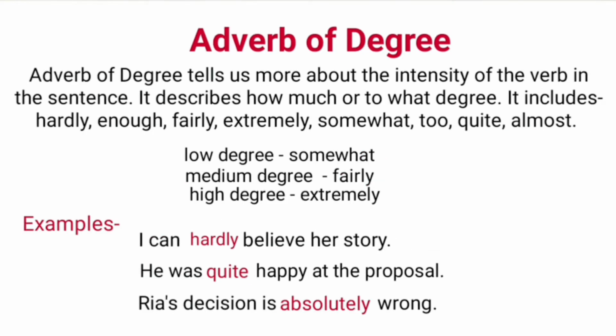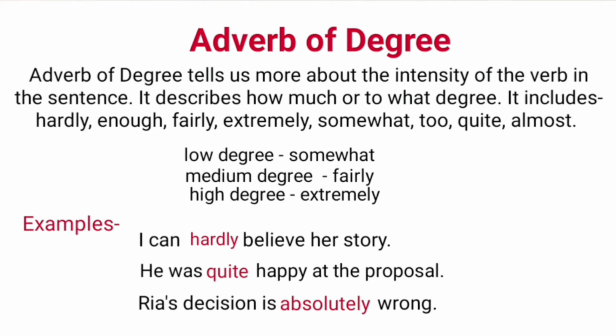Adverb of degree. It tells us about the intensity of the verb in the sentence. It describes how much or to what degree. It includes hardly, enough, fairly, extremely, somewhat, too, quite, almost. Some different degrees of verbs can be low, medium, or high. Example of low degree is somewhat, medium degree is fairly, and high degree can be extremely.